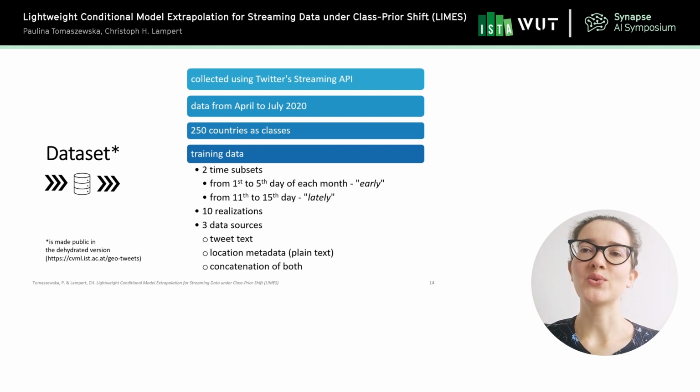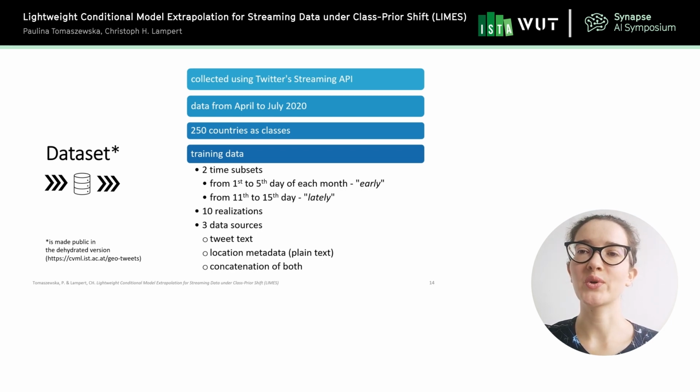Moreover, we decided to create even more variants of data, so that in some experiments we use only the text of the tweet as an input. In other experiments we use the information from the location metadata field. But please note that this location metadata field was plain text, so actually anything could be there. It's not that someone just picked a particular name of the country from a list. And in the last scenario, we concatenated both data sources, so both the tweet and the location metadata.